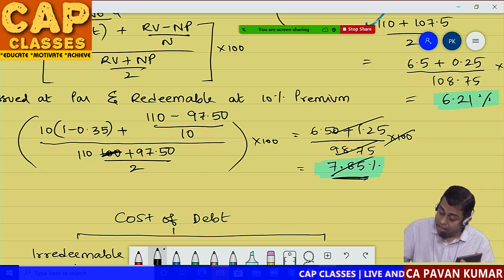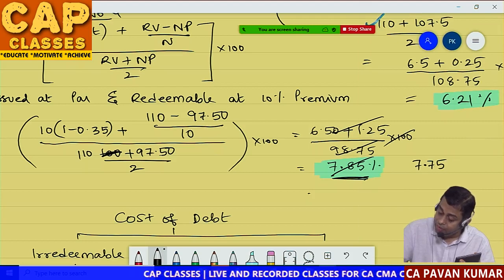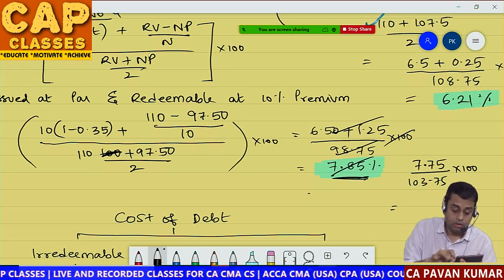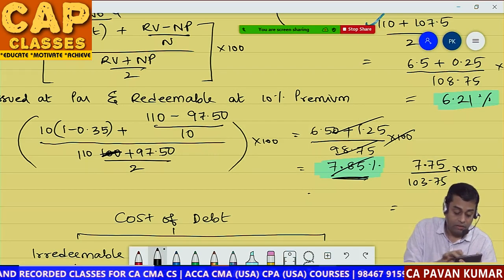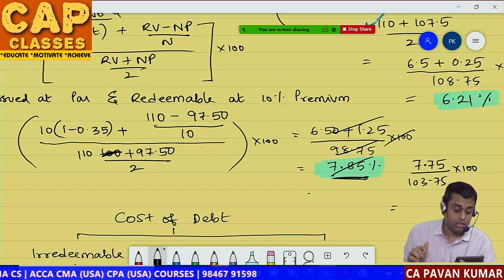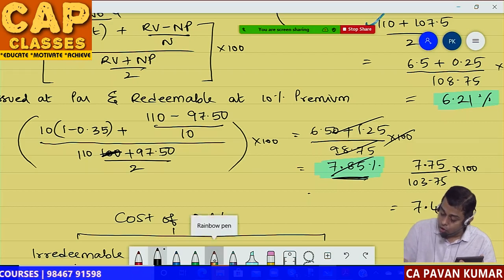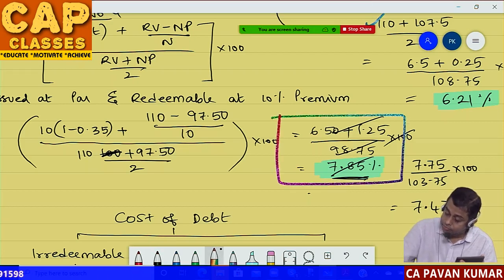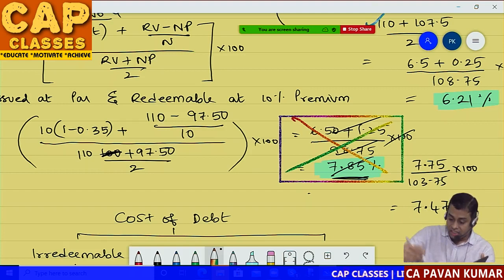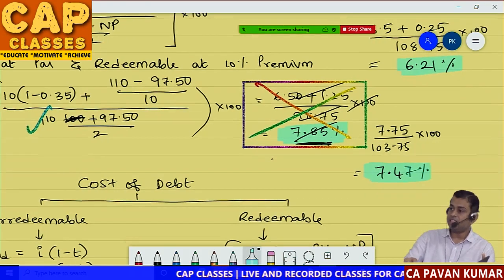Once again, it is 7.75 divided by 103.75 into 100, percentage. So it comes to 7.47%. So please make a note. This part is wrong. Why? Because in the denominator we should consider 110 rupees, but by mistake I have taken 100 rupees. So this is correct. The first answer is 7.47.